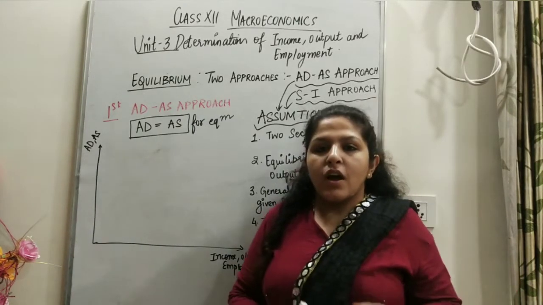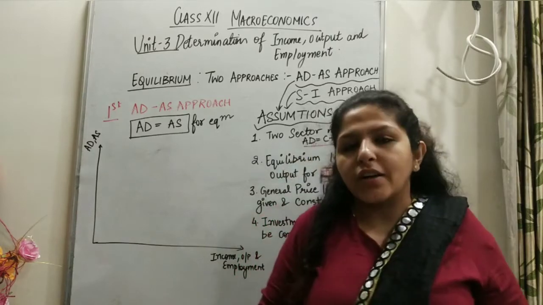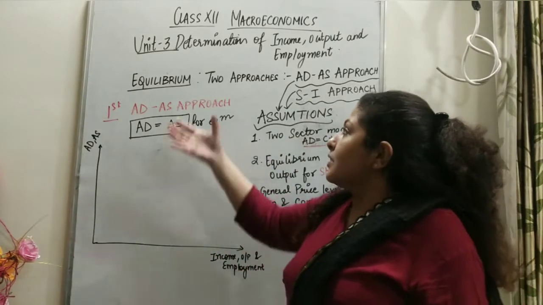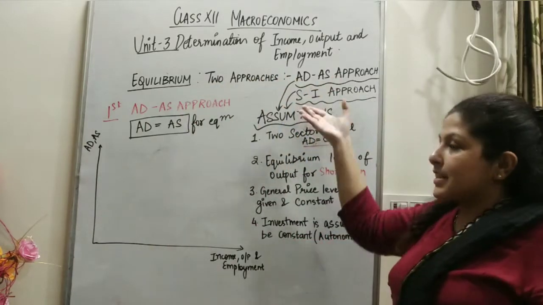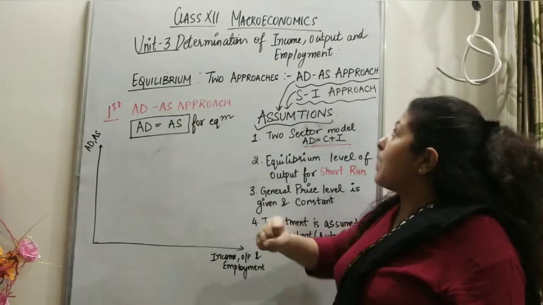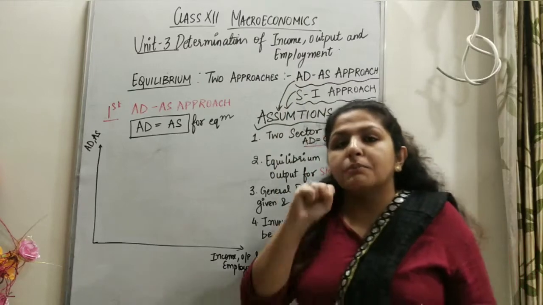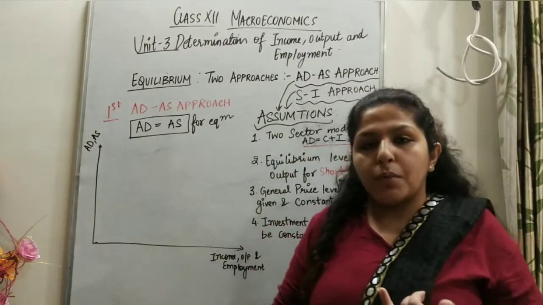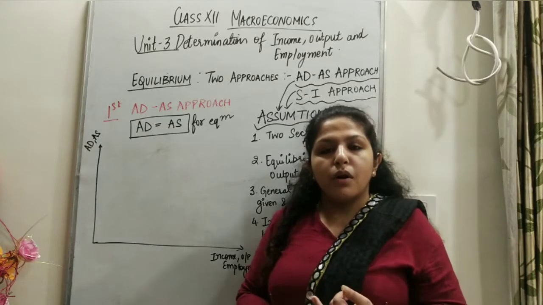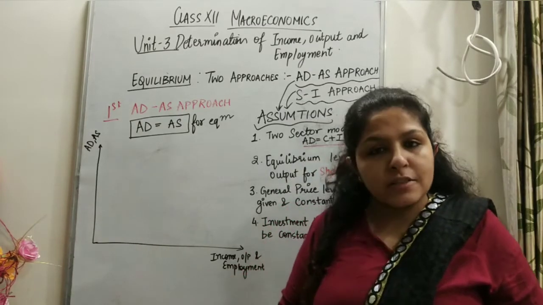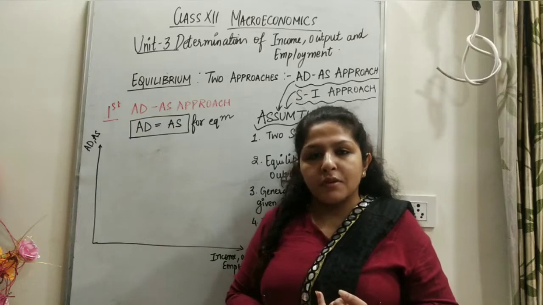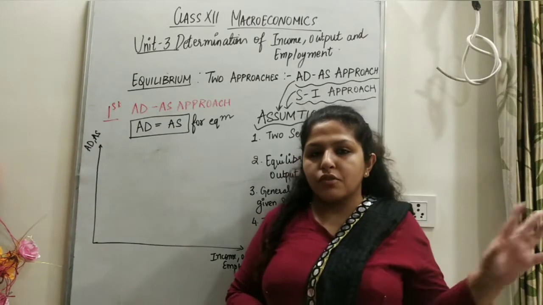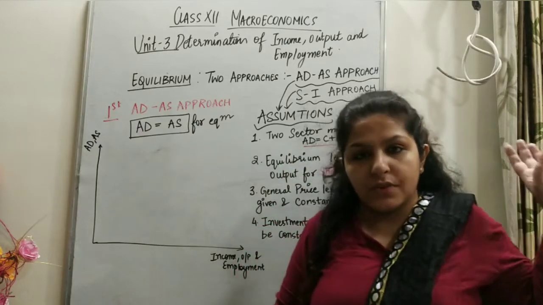So in this video, I'm going to explain the model of the economy's equilibrium given by John Maynard Keynes, that is the ADS approach and the saving-investment approach, to determine the economy's national income, employment and output. In the previous video, I told you about full employment and about autonomous investment, that we are assuming investment will be autonomous. I also told you about the derivation of the saving curve from the consumption curve.